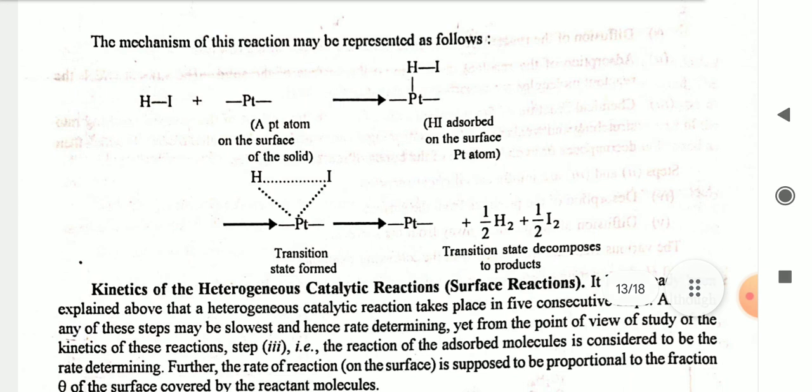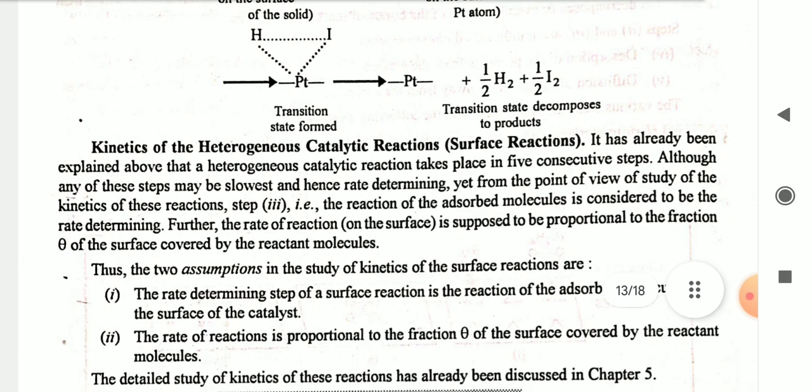The mechanism for this reaction may be represented as follows. HI plus platinum gives HI attached to the platinum through the hydrogen. After that a transition state forms, and then the transition state decomposes to the products: platinum plus half H2 plus half I2.